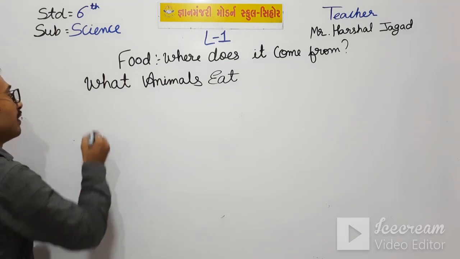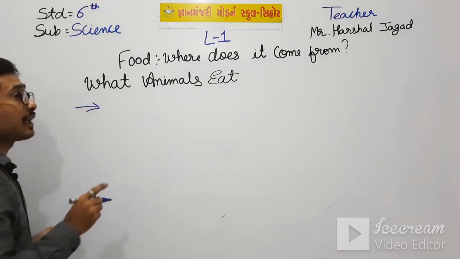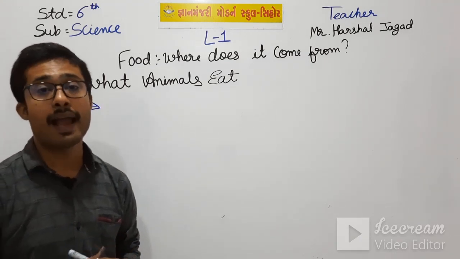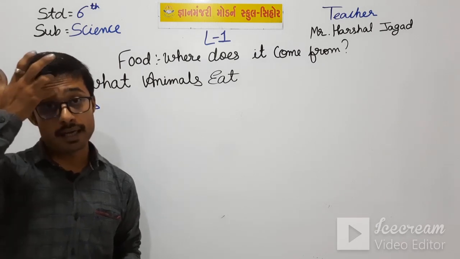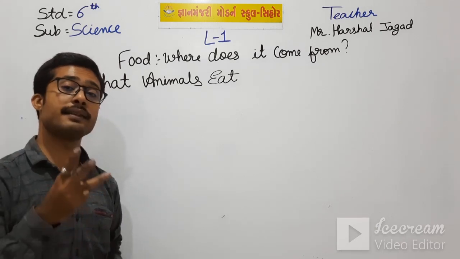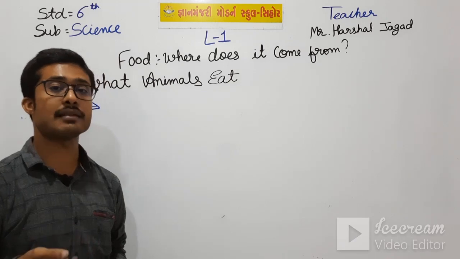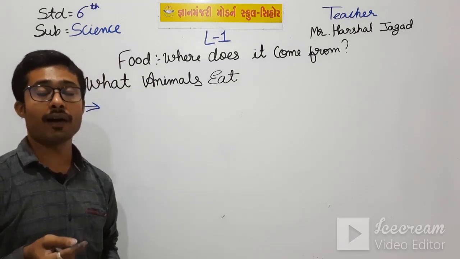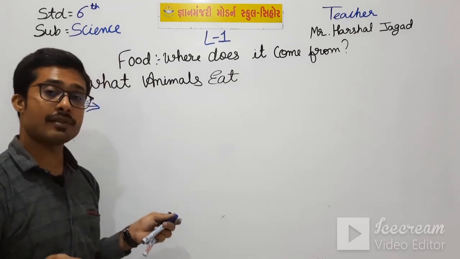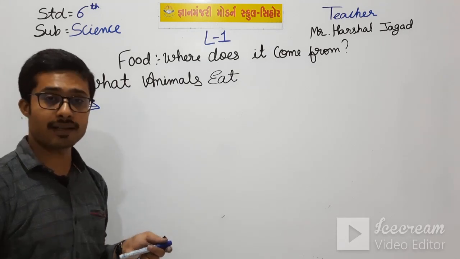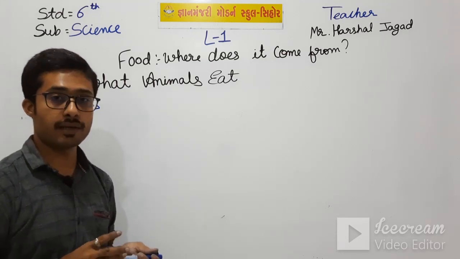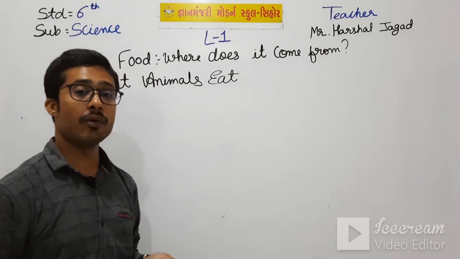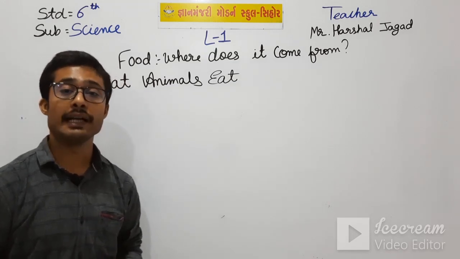In your book there are 5 types of animals given. But in this video I have only explained the first 3 types, that is what herbivorous animals eat, what carnivorous animals eat, and what omnivorous animals eat. Okay students, in the next video we will see what the other 2 types eat.